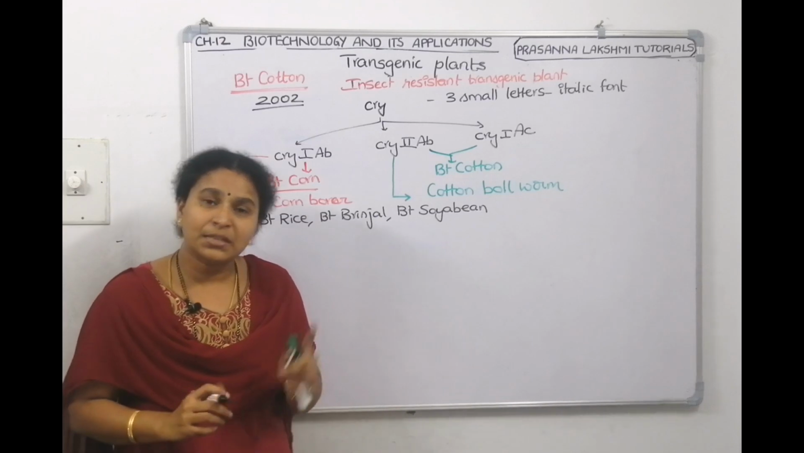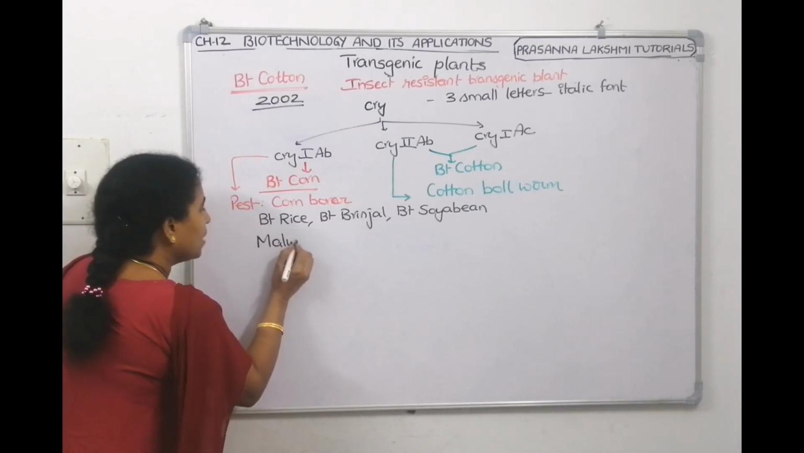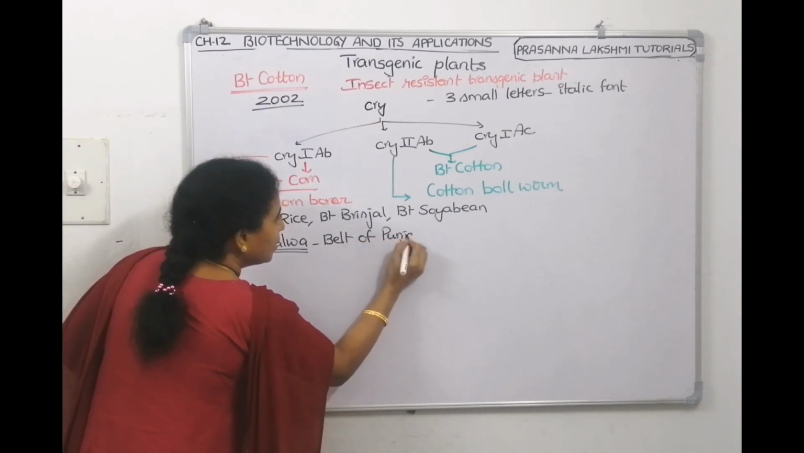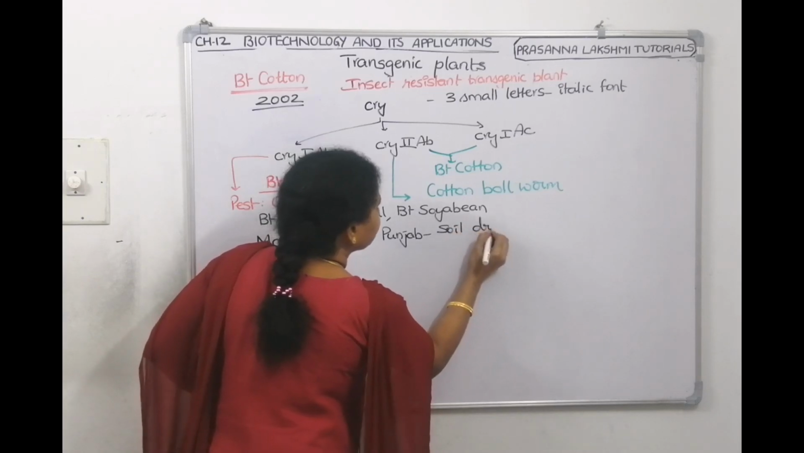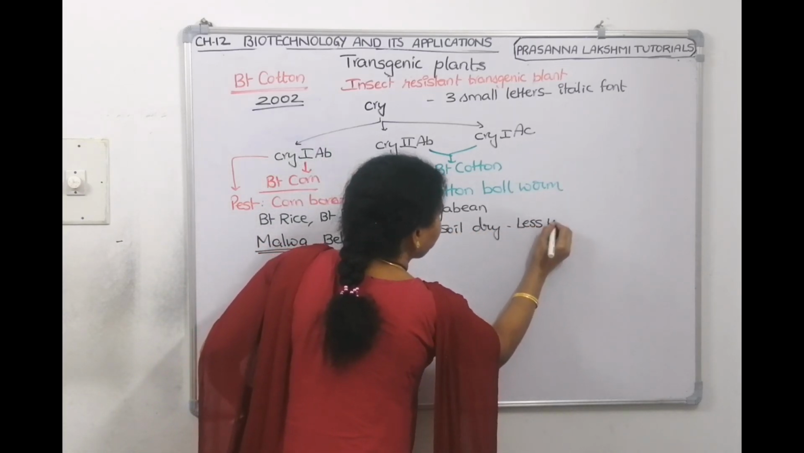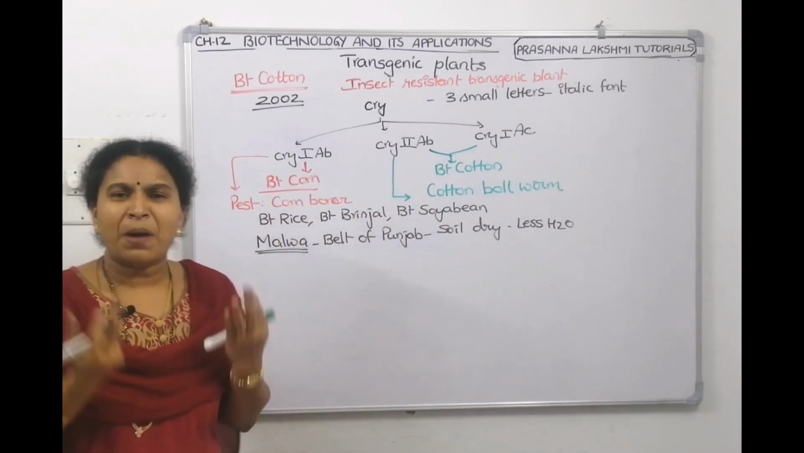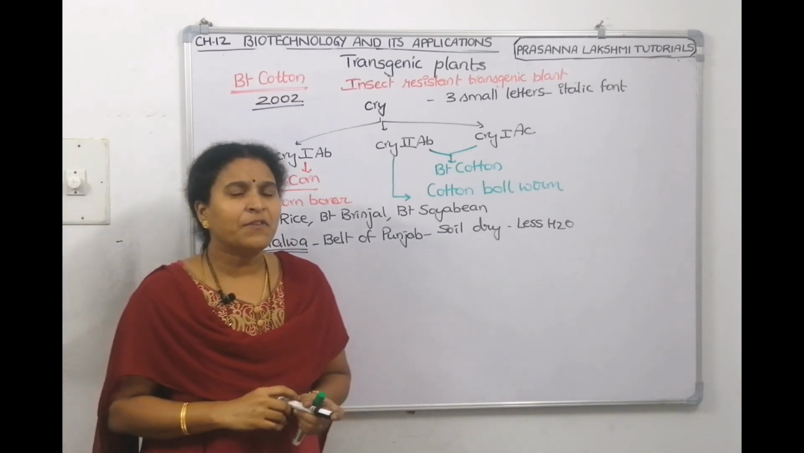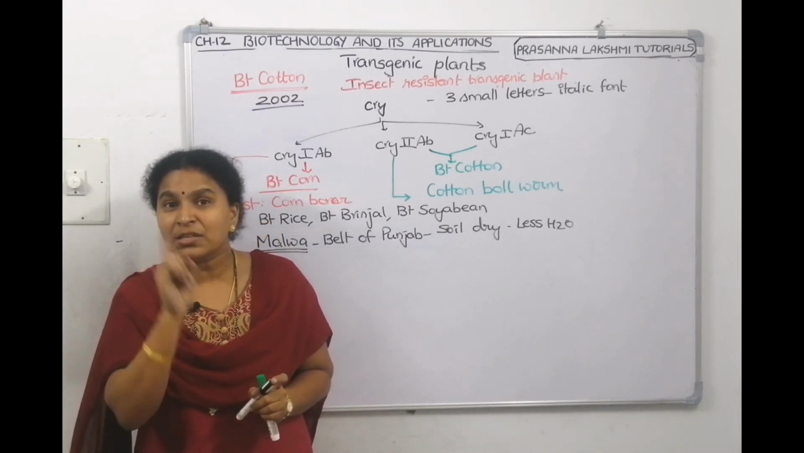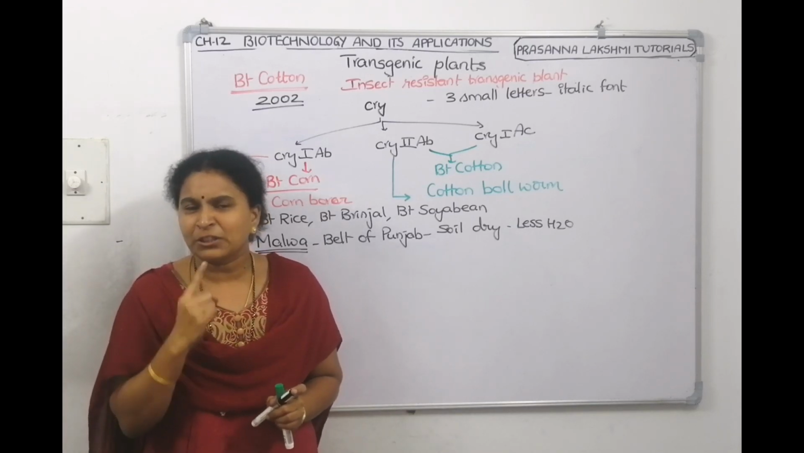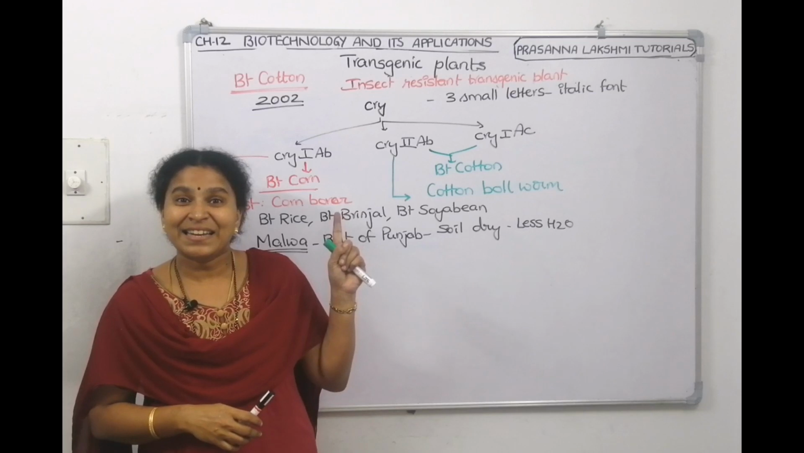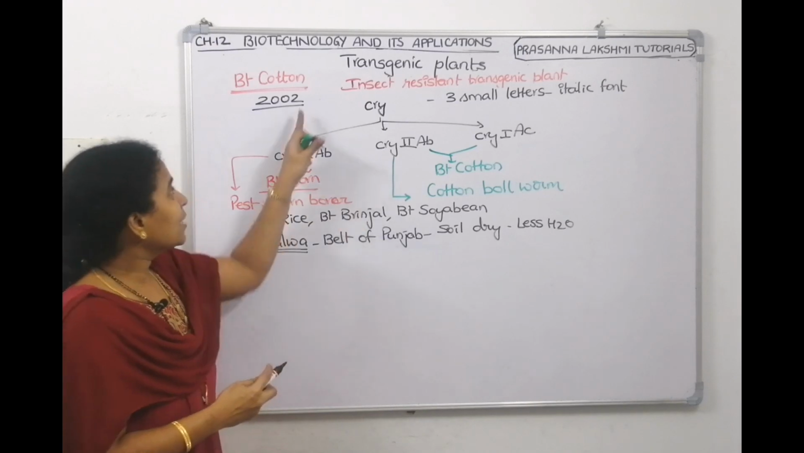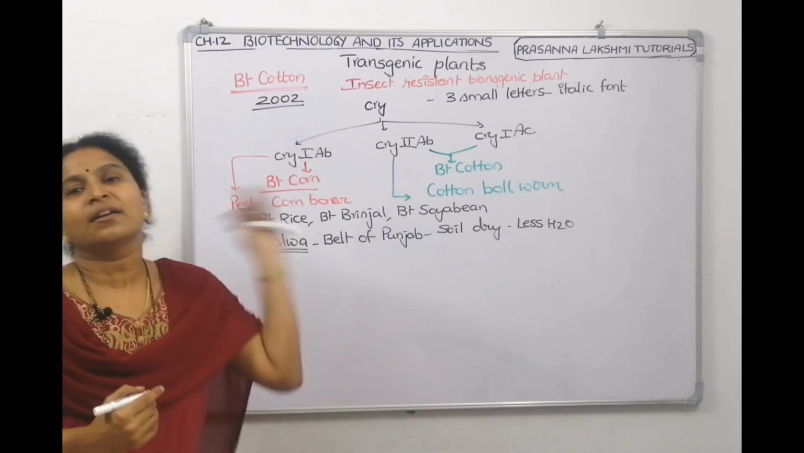Now, in Punjab, there is an area called Malwa. In this Malwa belt of Punjab, the soil is very dry, with very less water. In such areas, no plant is growing. Since it is a Bt plant, we told that genetically modified plants are tolerant to abiotic stress like drought. Do you remember the first point? It can survive in less water conditions also, right? It proved it here. In the Malwa belt of Punjab, this Bt cotton has given extraordinary results.